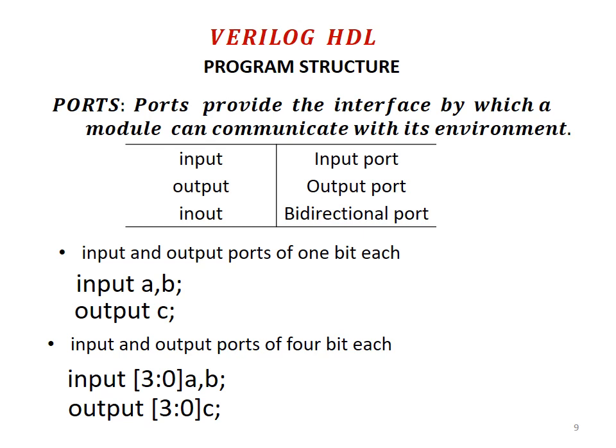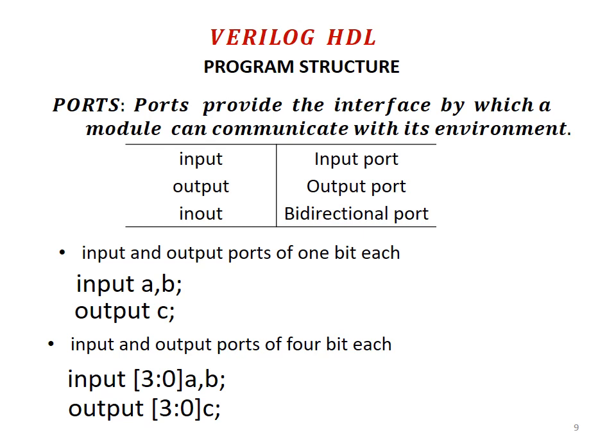Ports provide the interface by which a module can communicate with its environment. If it is an input port, you have to mention that as input. If it is an output port, it is mentioned as output. And if it is a bidirectional port, it is mentioned as inout. All these should be in lowercase letters.